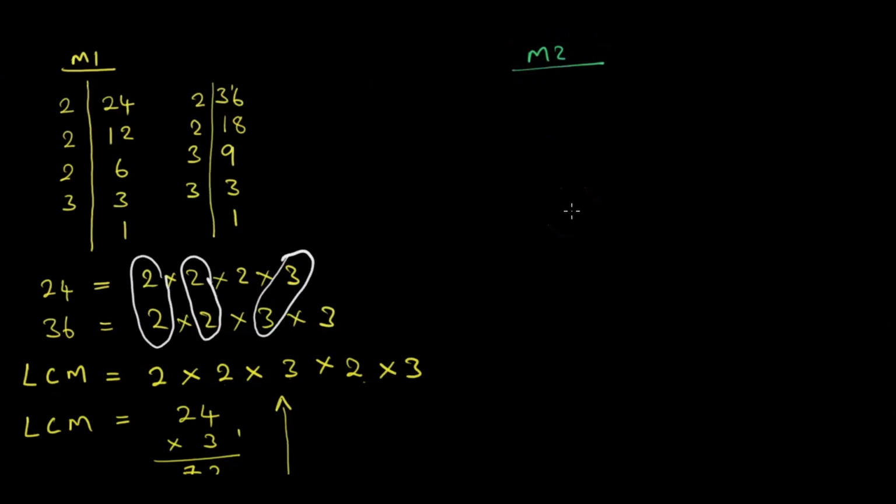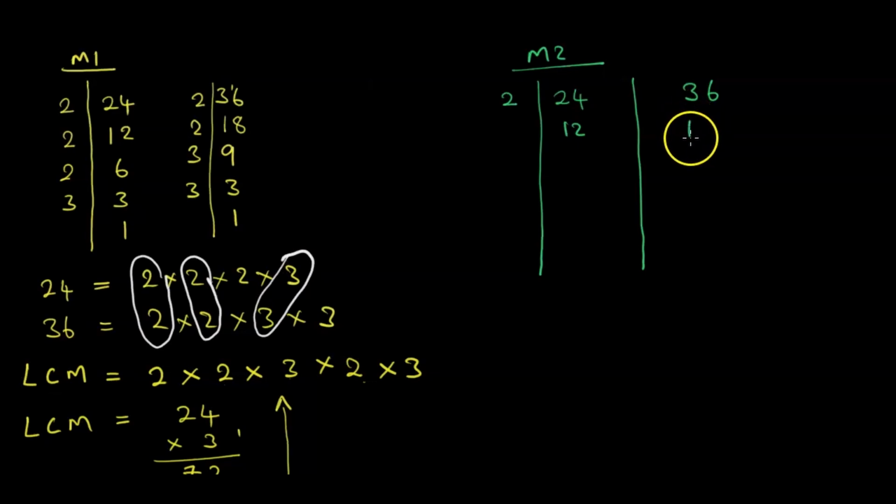Saka method number 2 zvainoita, tinotora 24 na 36 tongozviisa panhu pamwe chete like this. Tobva tatora 2. Toti 2 into 24 tinowana 12. 2 into 36 tinowana 18. Totora futi 2.